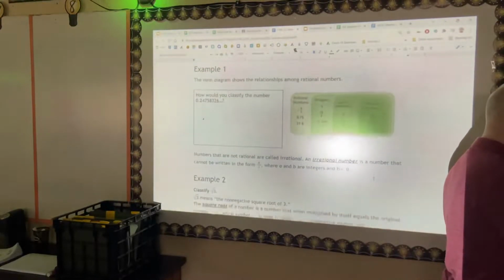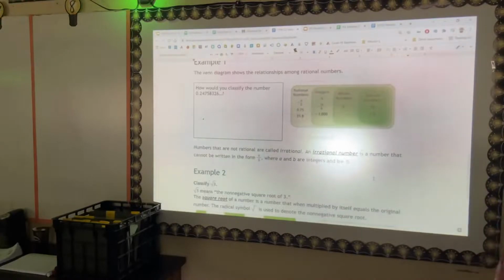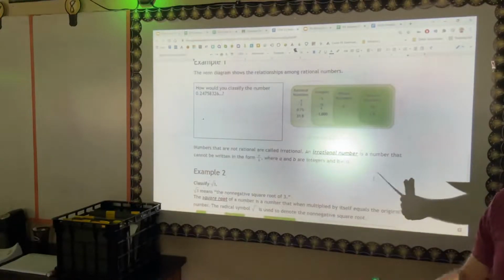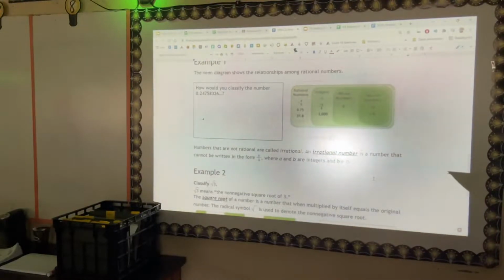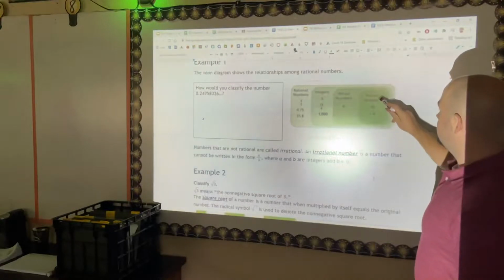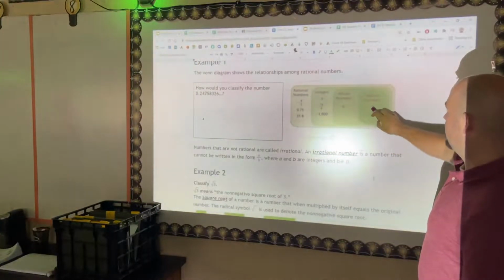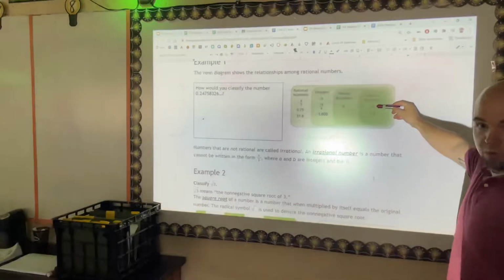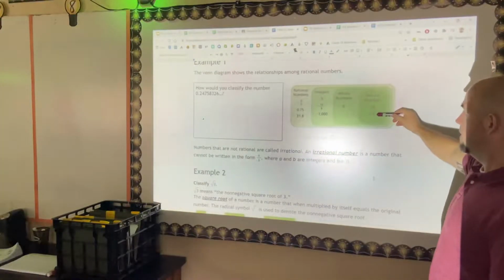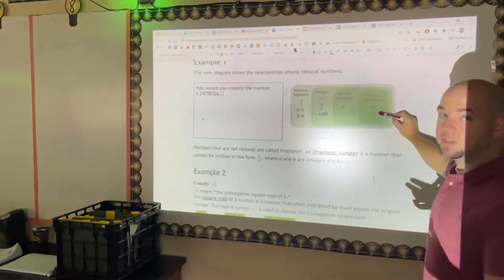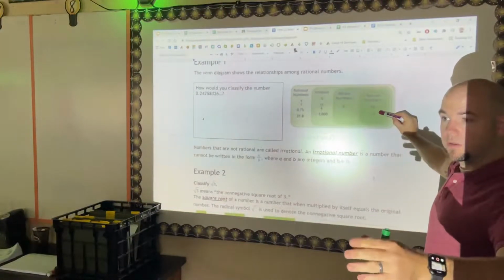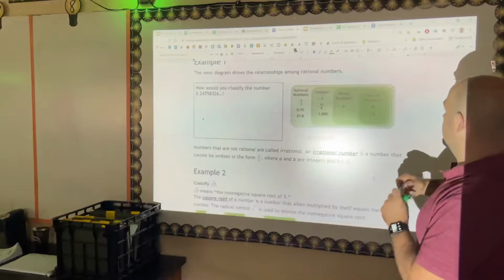All right, moving on. Example number 1. The Venn diagram shows the relationship among rational numbers. How could you classify this number? We've got natural numbers, any number that you can count, that are here. 19 is a natural number. The square root of 4 is actually 2, because 2 times 2 is 4. So the square root of 4 is 2.